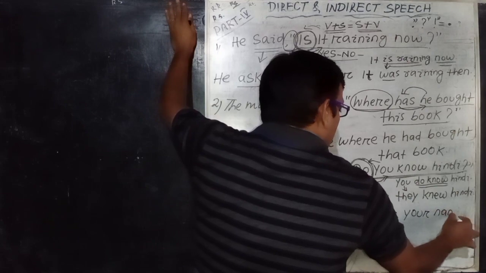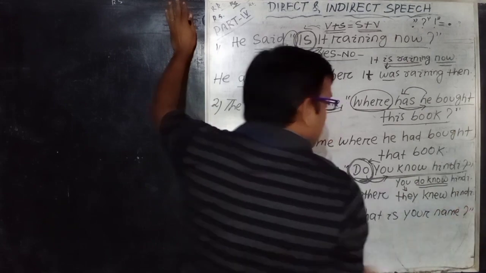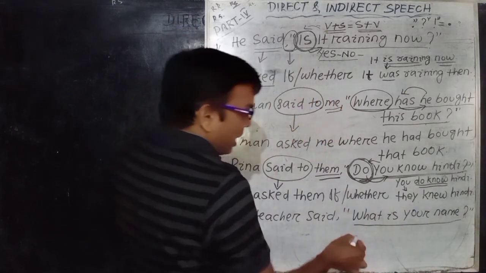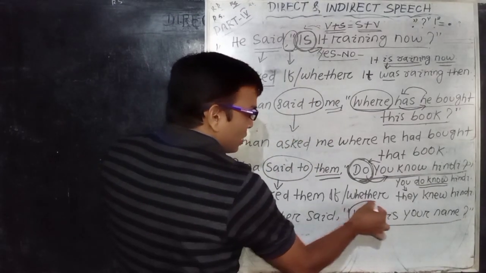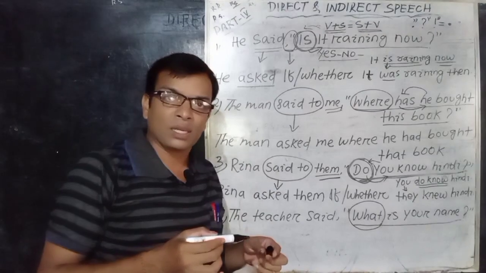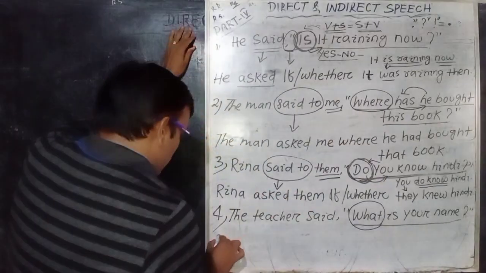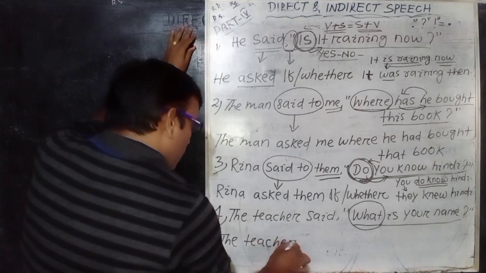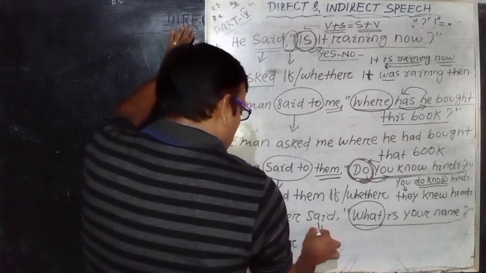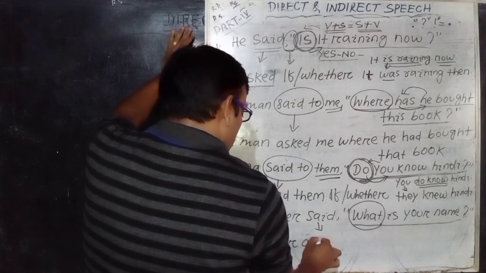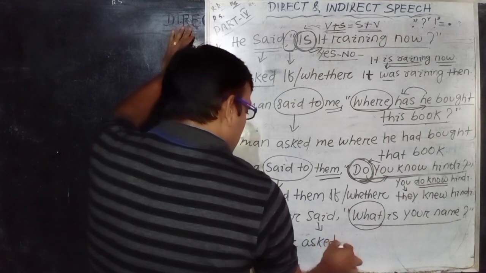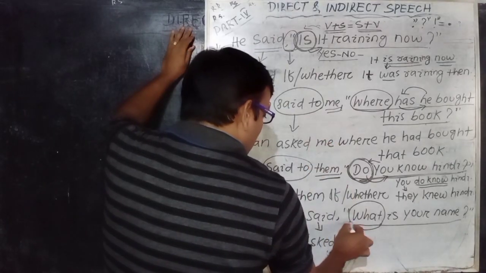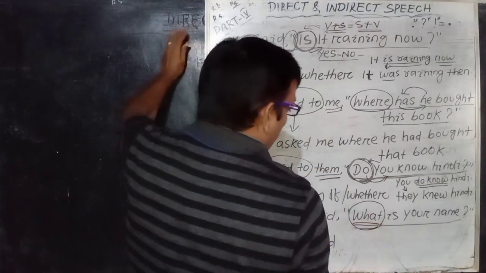The teacher said, "What is your name?" Please see the speech part, "What is your name?" This particular sentence starts with a WH word, that is, what. So the answer is: The teacher said, converted to asked. The teacher asked. Then drop the quotation marks and use the conjunction, that is, the particular WH word what.